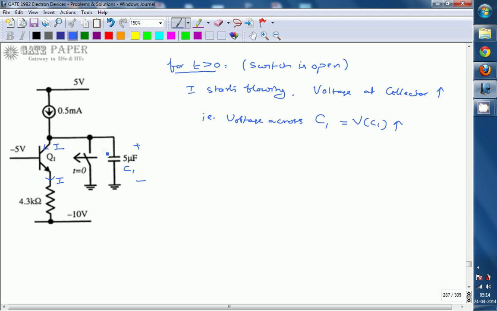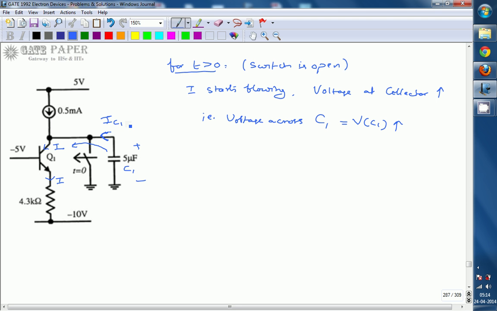And this capacitor is also contributing some current, which we are assuming is the current flowing from the capacitor. We will call it IC1, the current coming from the capacitor C1.